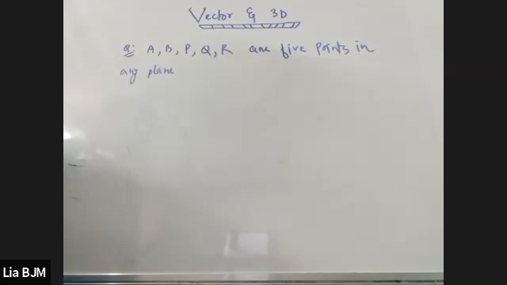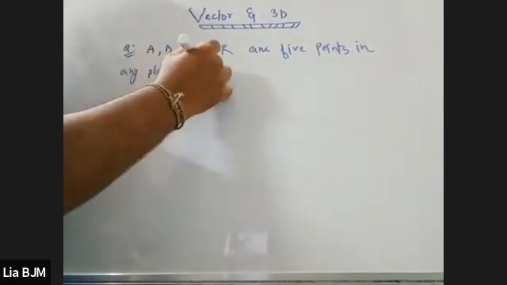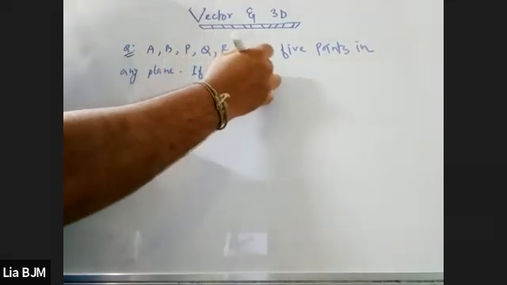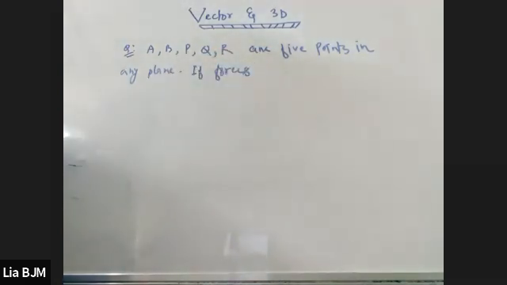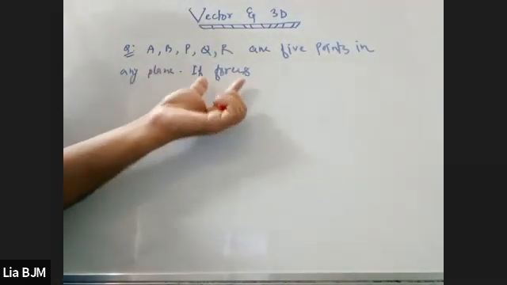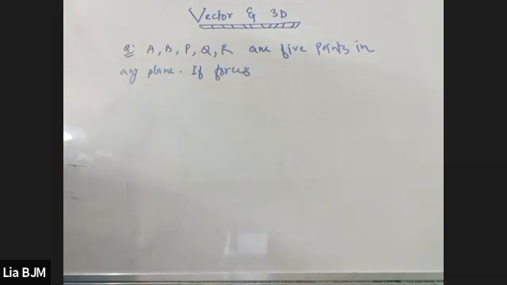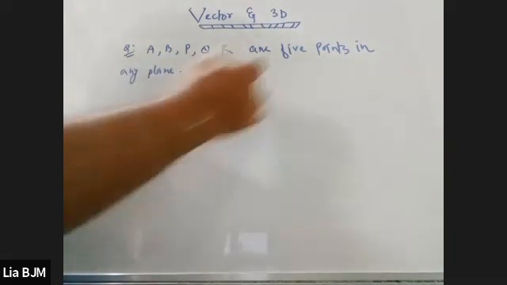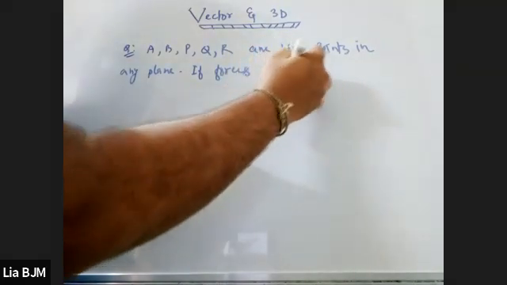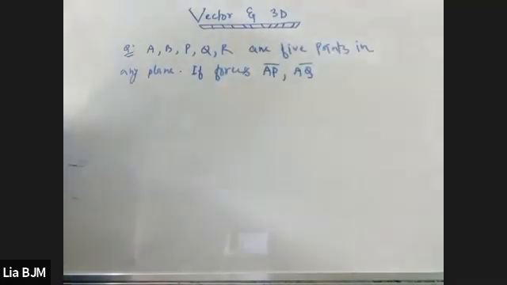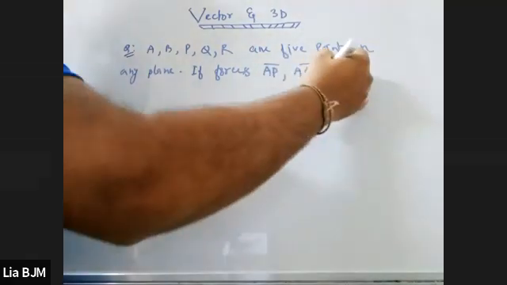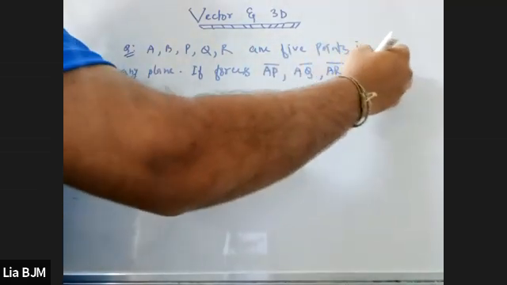If forces, this is the word that may confuse you, but don't worry, forces here just means directions. If forces AP vector, AQ vector, AR vector